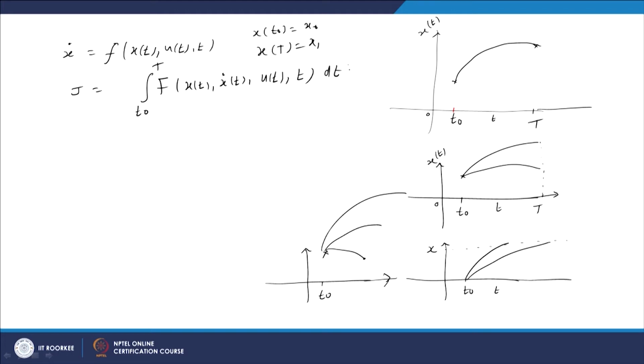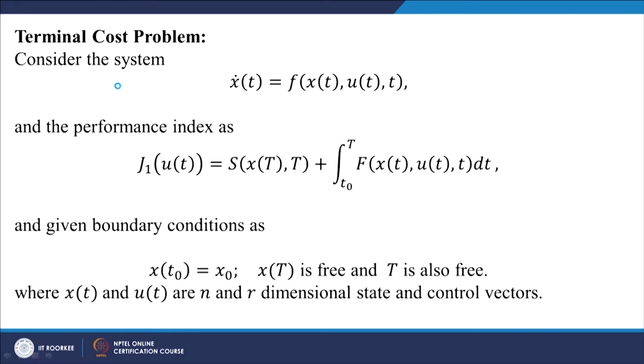So, this expression, but in addition to that we can also optimize an expression of this form, s of t etc. Okay, a final function, which is a function of the final time capital T, can also be minimized, whether it is a constant or variable, and the performance index or cost functional J1 is defined like this, which is to be minimized or maximized.